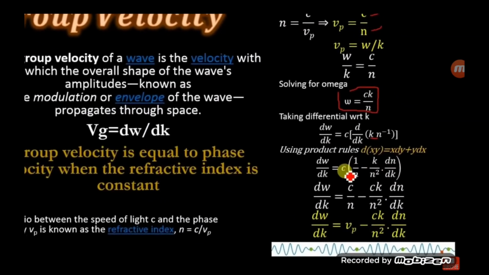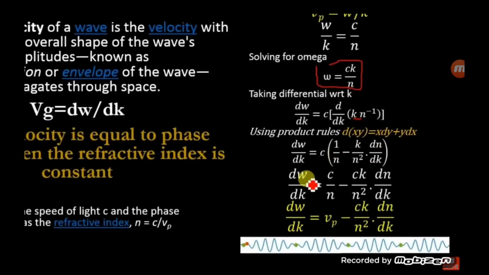Further simplifying this equation, we will multiply this c with this term. We will get d omega by dk is equal to c by n minus ck by n squared dn by dk. Now from this equation, this term c by n is equal to the phase velocity. Here, phase velocity is equal to c by n. So the group velocity Vg is equal to d omega by dk is equal to phase velocity minus speed of light times wave number divided by refractive index squared times dn by dk.